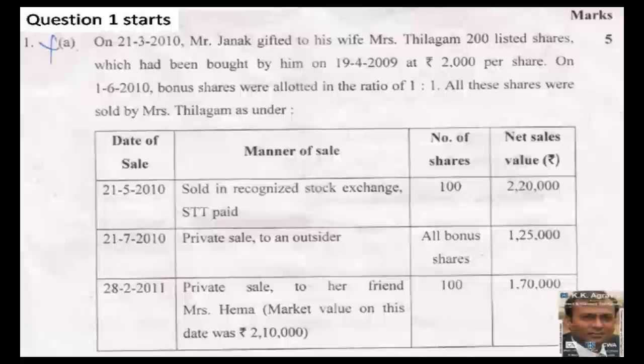Reading the question. On 21st March 2010, Mr. Janak gifted to his wife, Mrs. Thaligam, 200 listed shares, which had been bought by him on 19th April 2009 at rupees 2000 per share. On 1st June 2010, bonus shares were allotted in the ratio of 1:1. All these shares were sold by Mrs. Thaligam as under. 21st May 2010, sold in recognized stock exchange, STT paid, 100 shares for rupees 2,20,000.